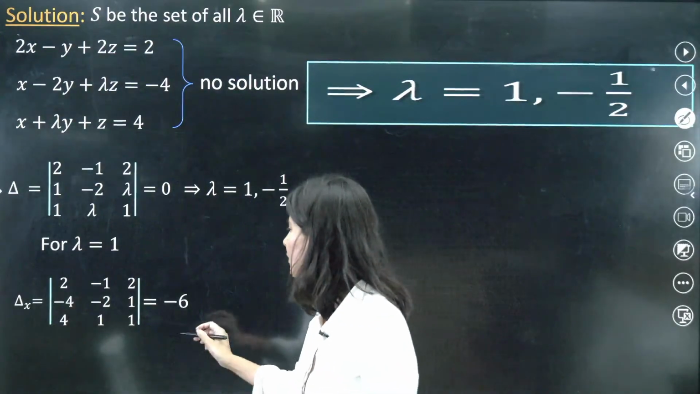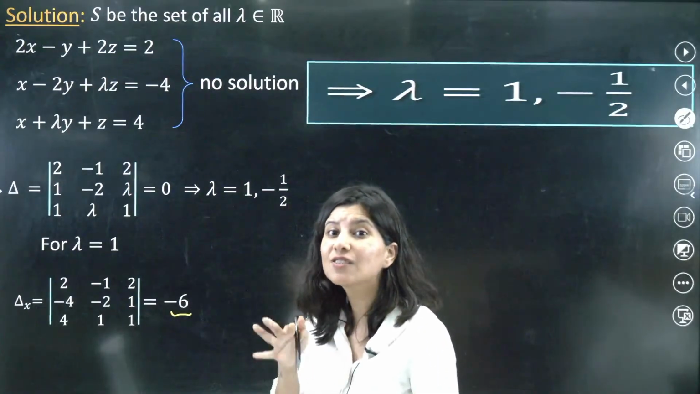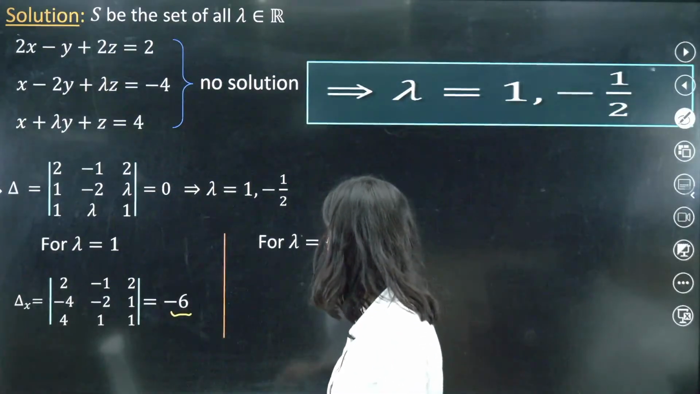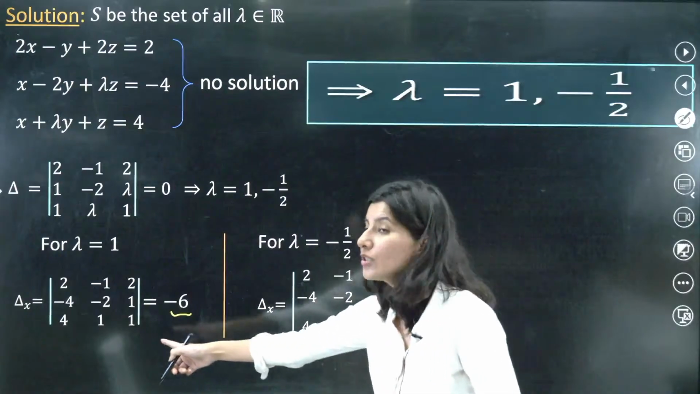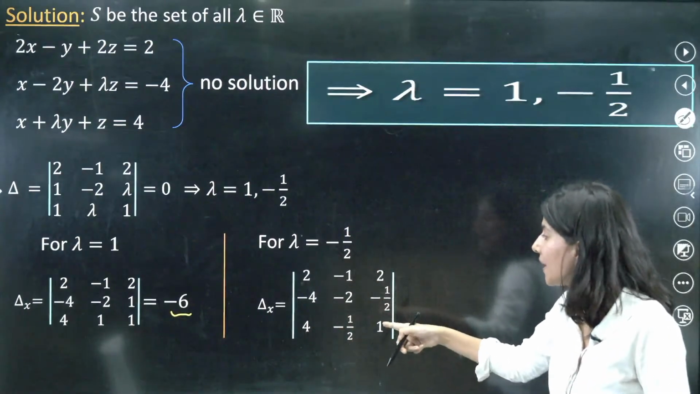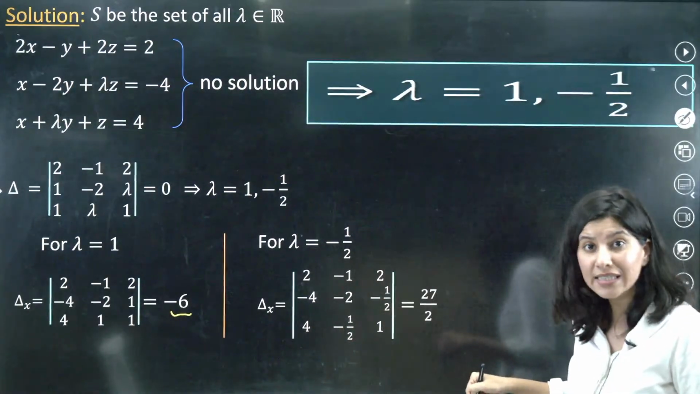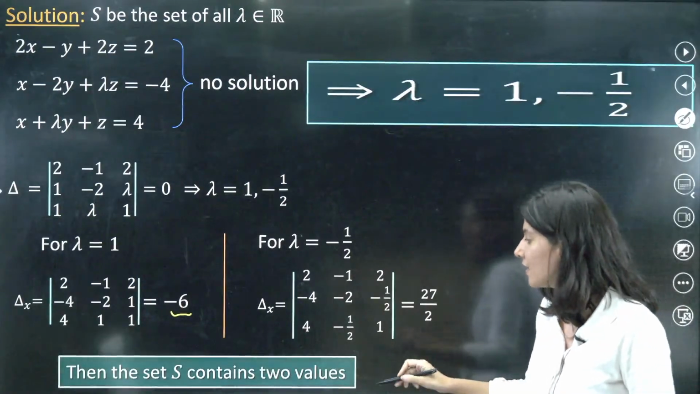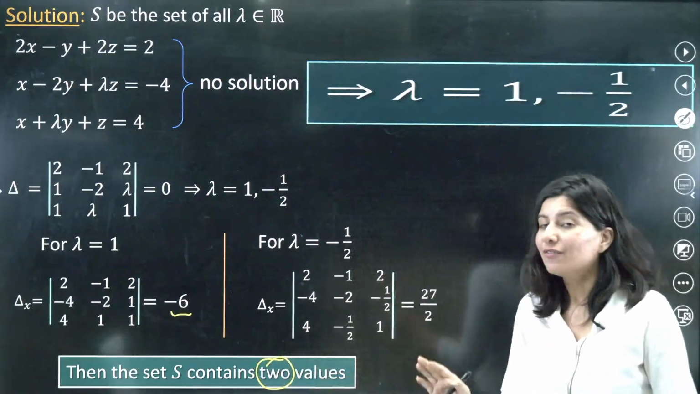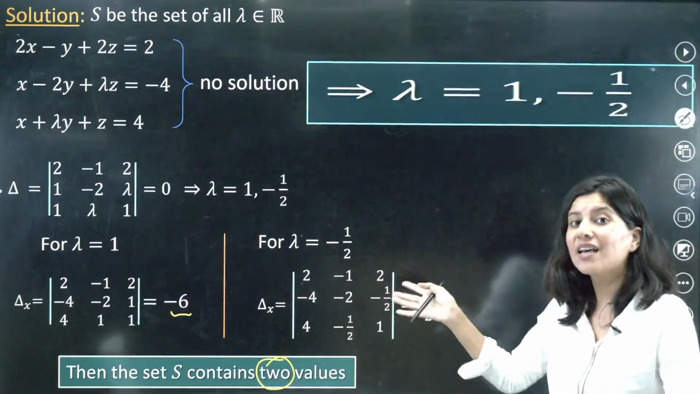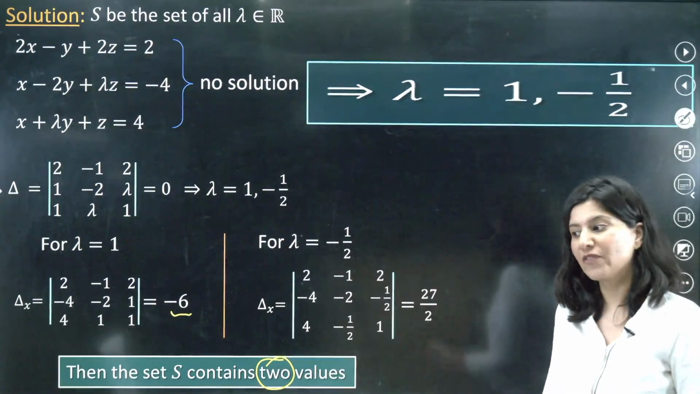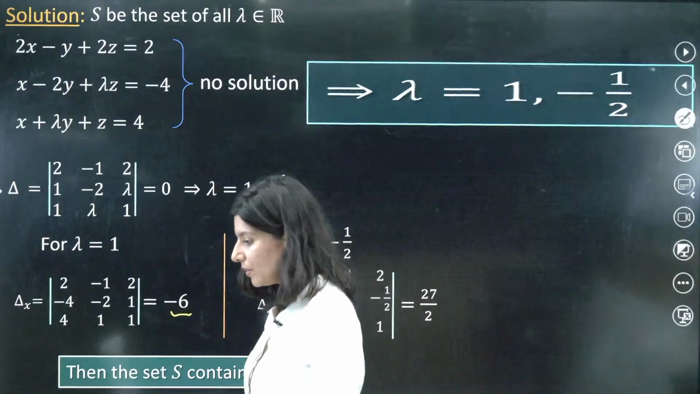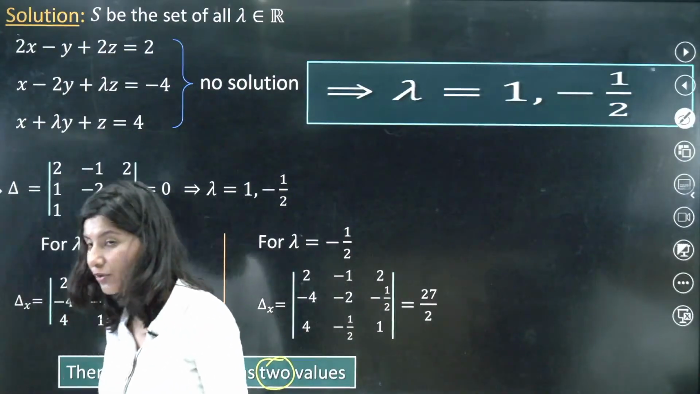For lambda equals to 1, delta x is non-zero. What does that mean? That this is no solution. For lambda equals to minus half, again this is non-zero. So what do we call it? So two values. Basically for lambda 1 and minus half, both we are getting what? We are getting no solution. So what will be the final answer? Tell me. No solution. How many sets?